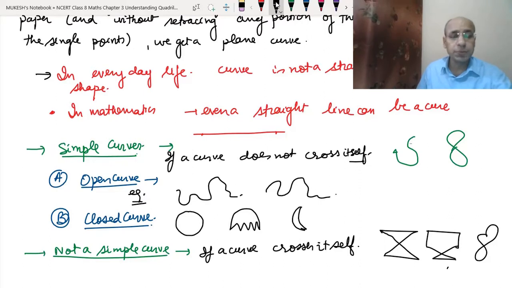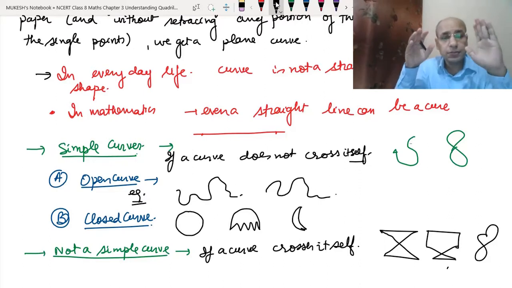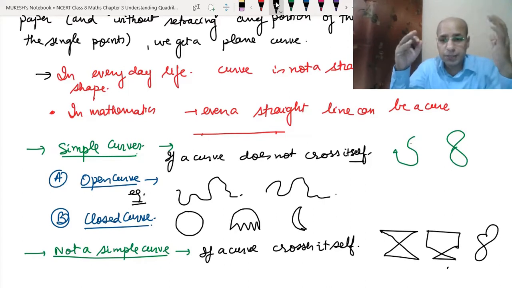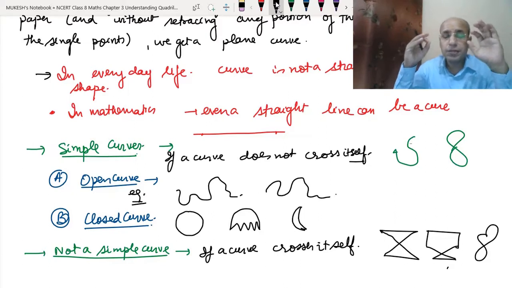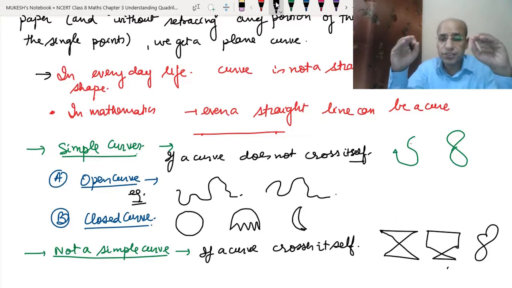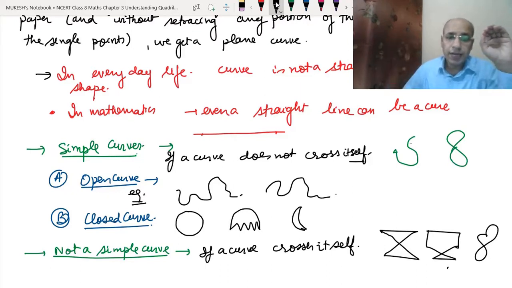Okay, so now let's repeat it. So we have the curve, which means any shape can be a curve in mathematics. Okay, but in daily life, simple lines are not considered as a curve, but in mathematics even single lines are also considered as a curve. Okay, we have the simple curves, meaning when it does not cross itself.